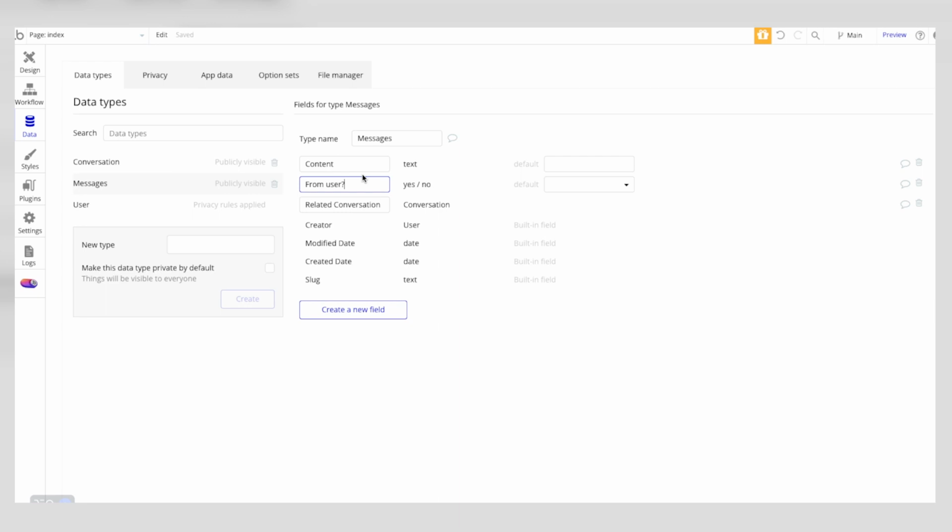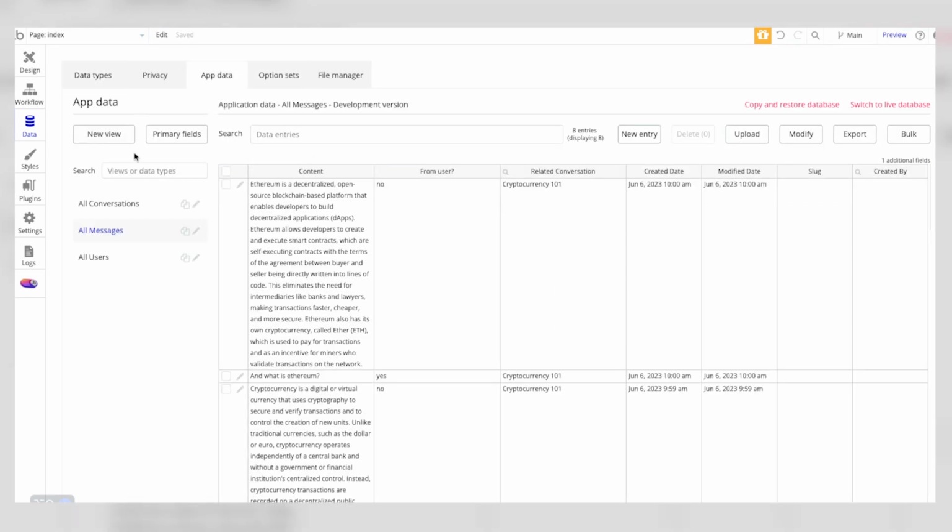So that means it's either from you typing the question or problem, or, no, just equals it's ChatGPT answering the question or problem. And then related conversations. So if we take a little look at the app data here, it should be the same in the live database and in the development database. You'd probably want to change your live database, but right now it's the same in both.